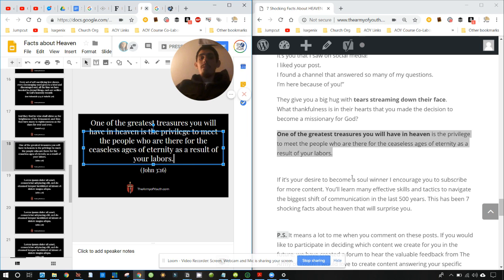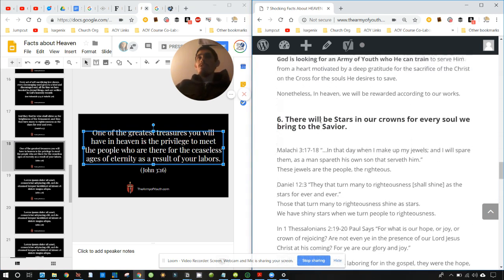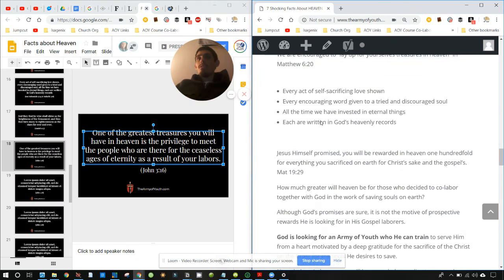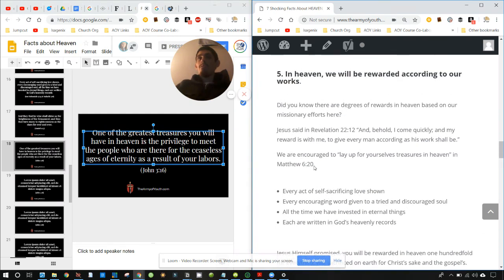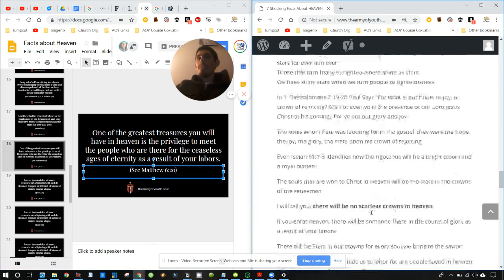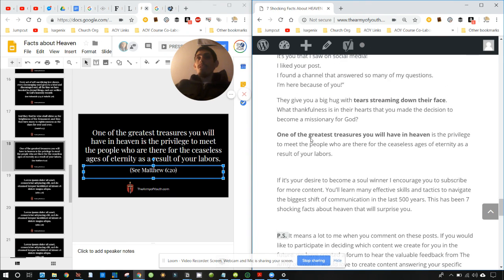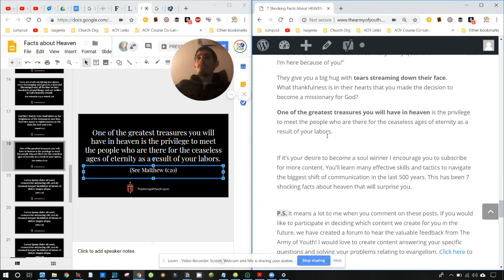Now, I remember, because I was paying attention, somewhat up here we were talking about storing up your treasures in heaven. So, yeah, right here. This is a good verse. That's a good proof text. We want text to prove every statement. Oh, see the white background? I forgot to hold down the shift. Control Shift V. It's gone. Just like that. And then we went through the entire content. I mean, we went through it all.